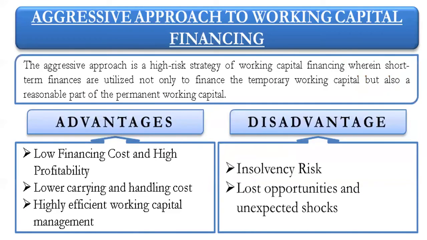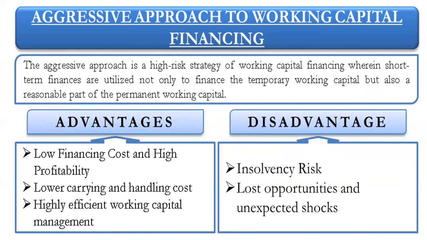Let's discuss the aggressive approach to working capital financing. The aggressive approach is the high risk strategy of working capital. In this case, short-term finances are utilized not only for financing the temporary working capital, but also a reasonable part of the permanent working capital.